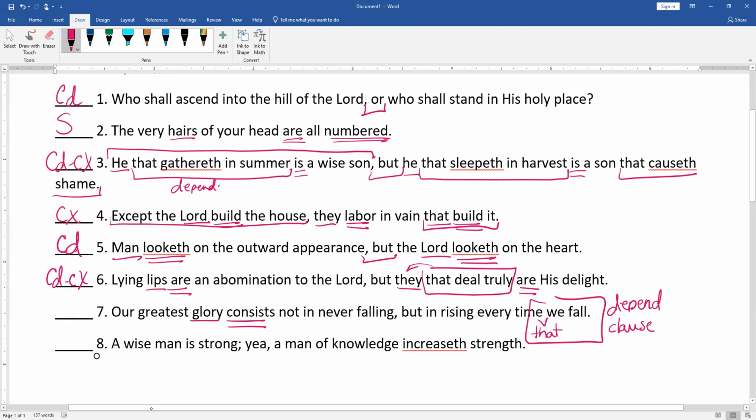So there's our dependent clause. Remember, there could be an understood that. So this is complex. It's not compound, simply because after the comma, the but and rising every time, that's not a complete thought.